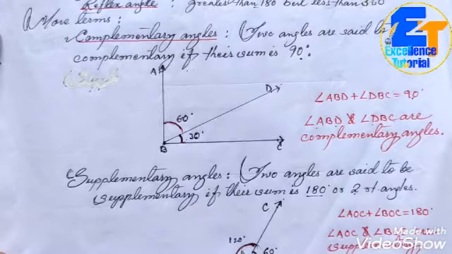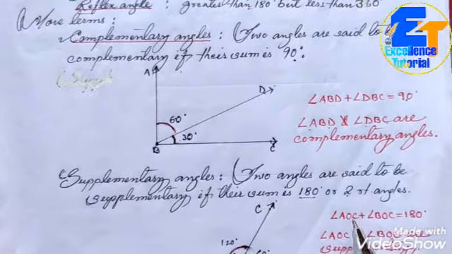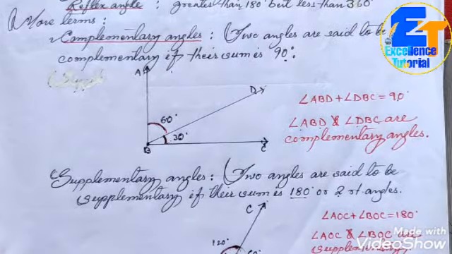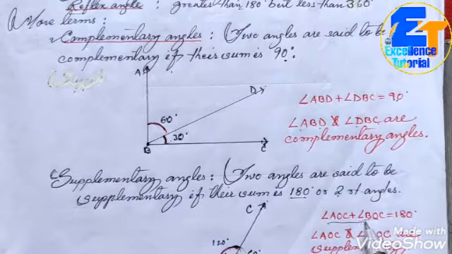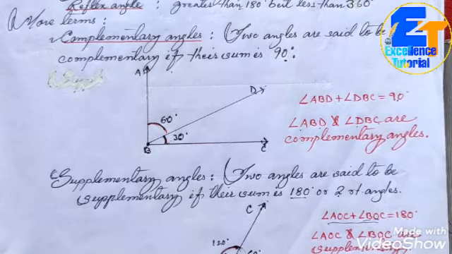So such types of angles whose sum is exactly 180 degrees are called supplementary angles. So see, on adding these two parts, angle AOC and angle BOC, we got 180 degrees. So we can say angle AOC and angle BOC are supplementary to each other.